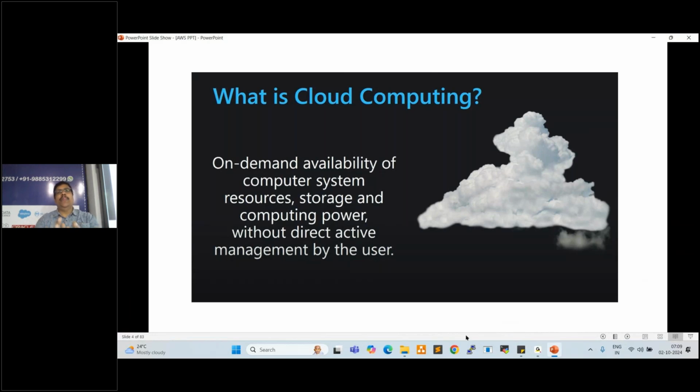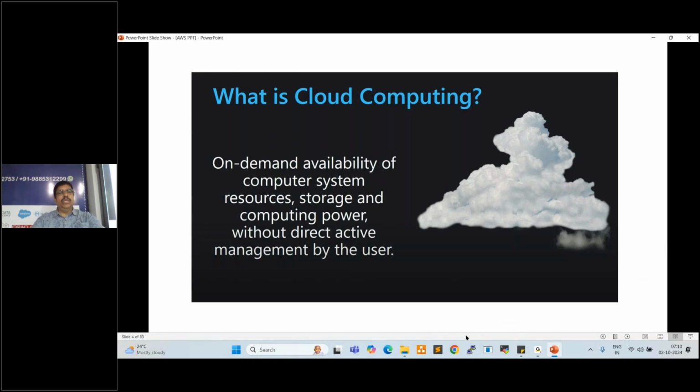For example, as a cloud engineer, what do we do in real-time projects? We create infrastructure and we manage the infrastructure. What is infrastructure? Servers, storage, network, all the resources which are hosted in the data center.